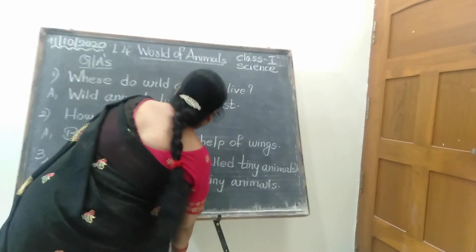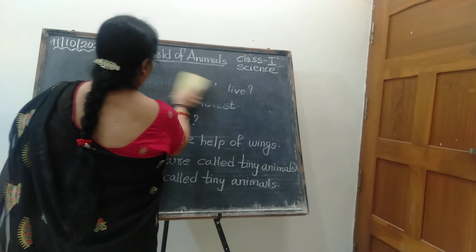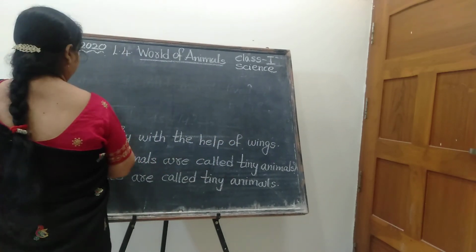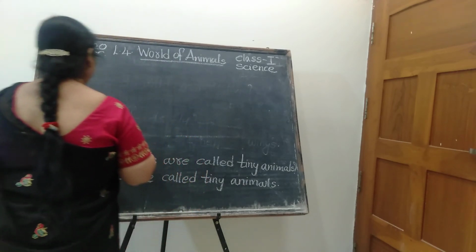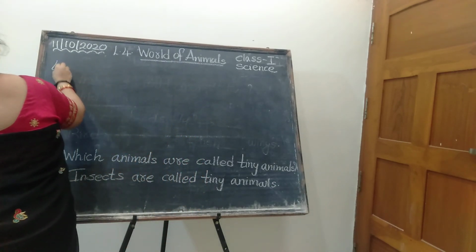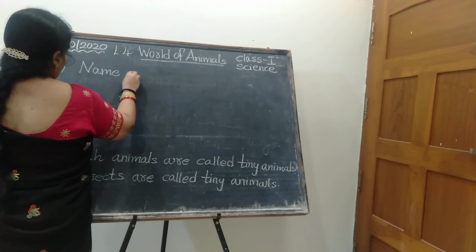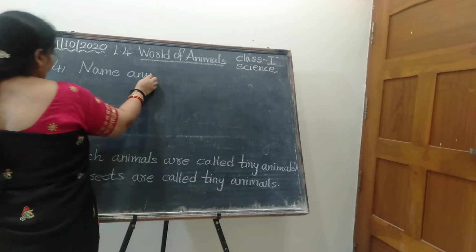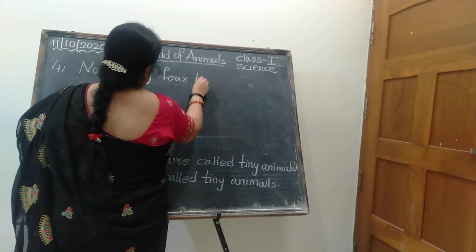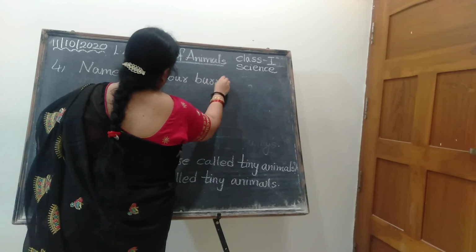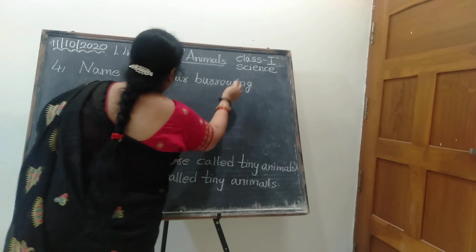Okay, children. Now listen here. This is the last question. Copy down. Okay. Name any 4 burrowing animals. What is the meaning of burrowing animals? Do you know that? How do you remember? Name any 4 burrowing animals. If you don't have the place, please you can continue in the line, second line.